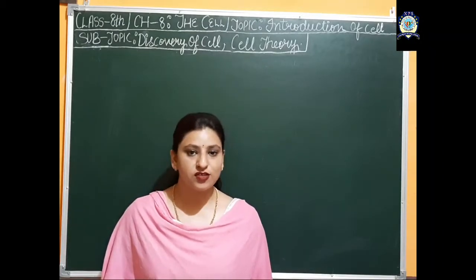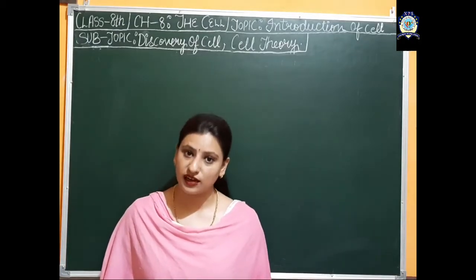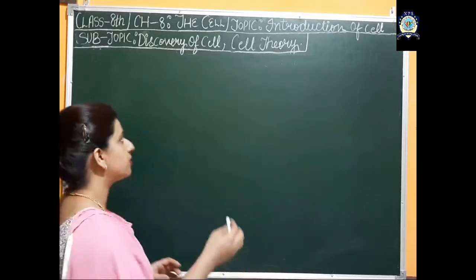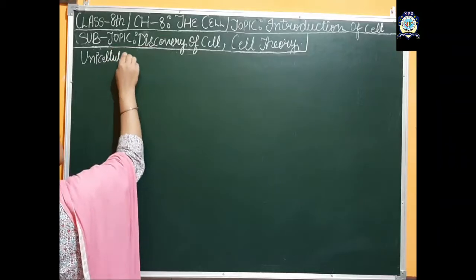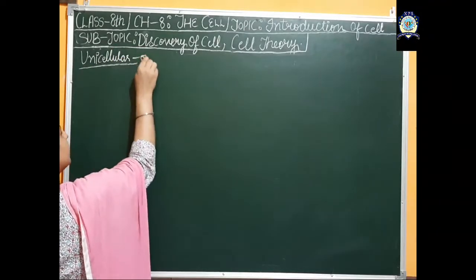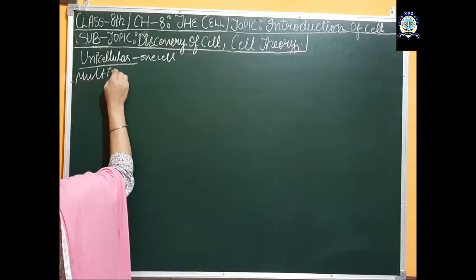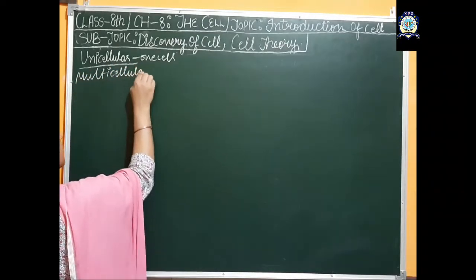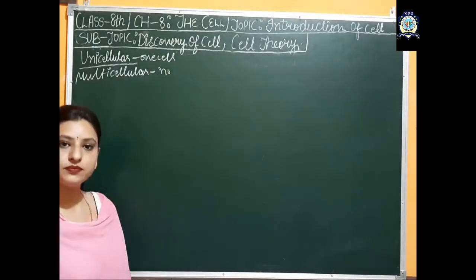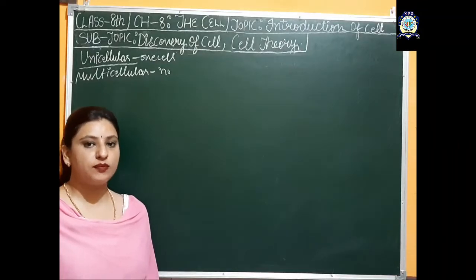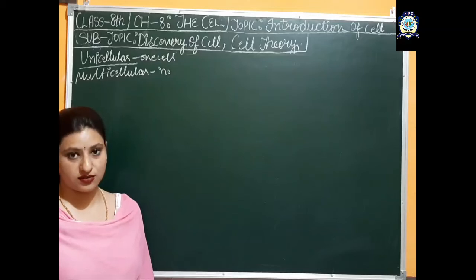Also, on the basis of the number of cells, organisms are categorized into two main categories. First is unicellular organisms and second is multicellular. Unicellulars are those which have one cell in their body, and multicellulars are those which have more than one cell, a number of cells, in their body. Humans are the best example of multicellular organisms.